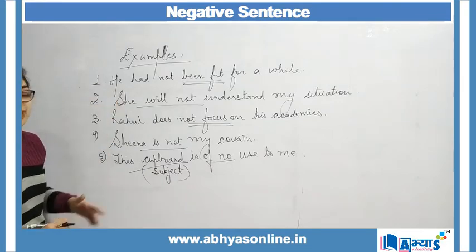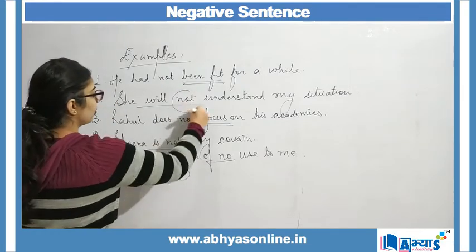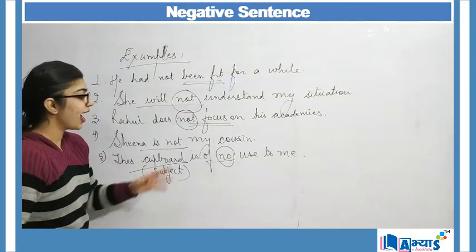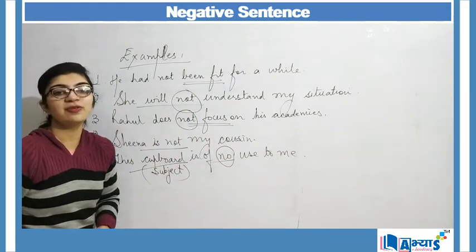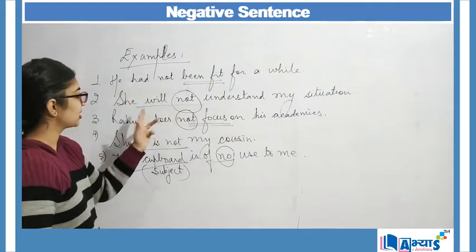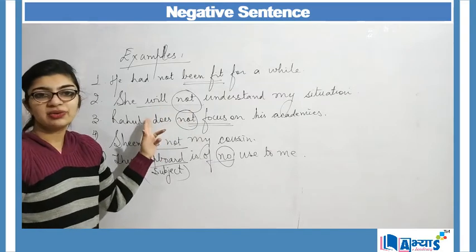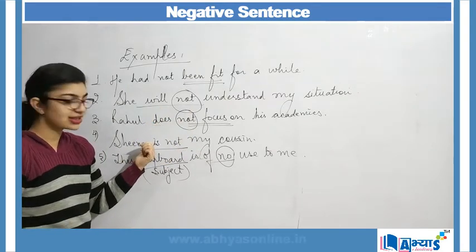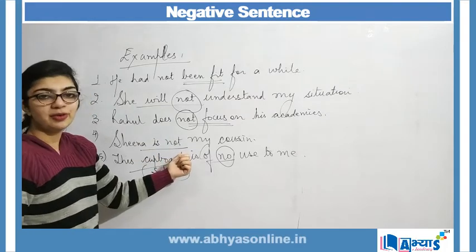Here I want to explain that whenever I am using words like not or no, I can use them with any tense. Here "had not been" is past perfect tense. Here with not I am making use of simple future tense. Here with not I am talking about present tense. Here also present tense.